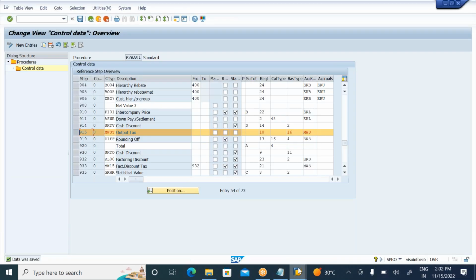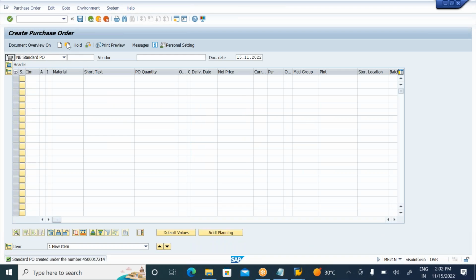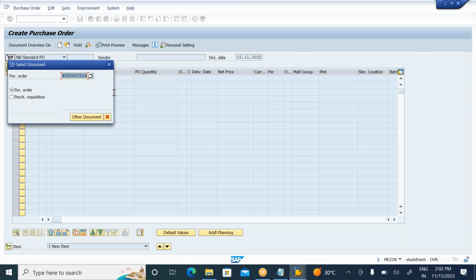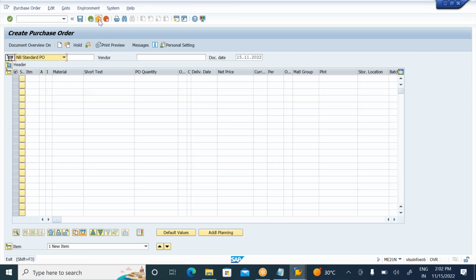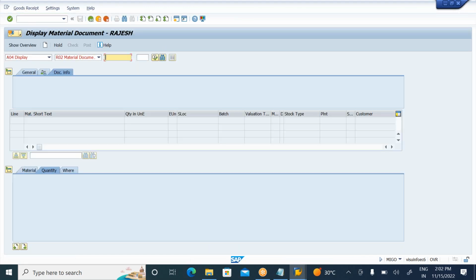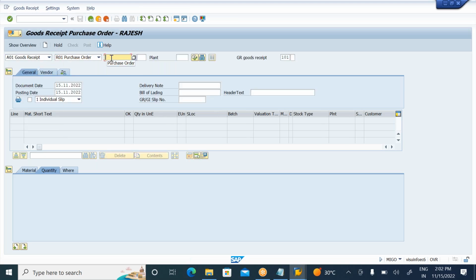Now copy the PO number, the latest PO number. To receive, go to MIGO, goods receipt, purchase order, and enter the purchase order number.